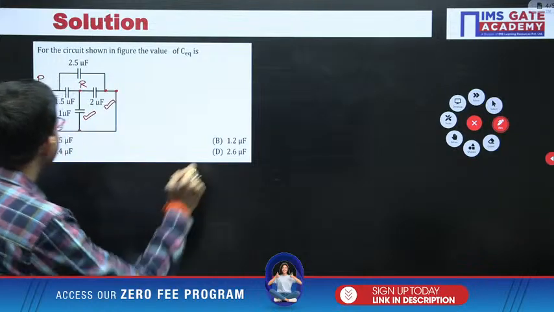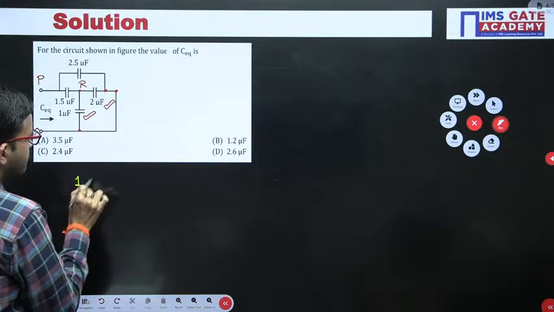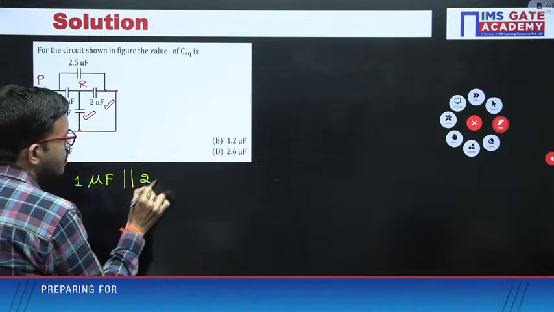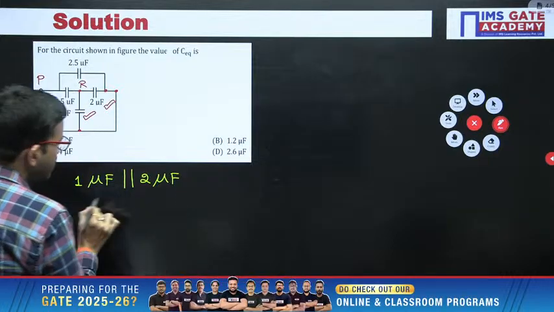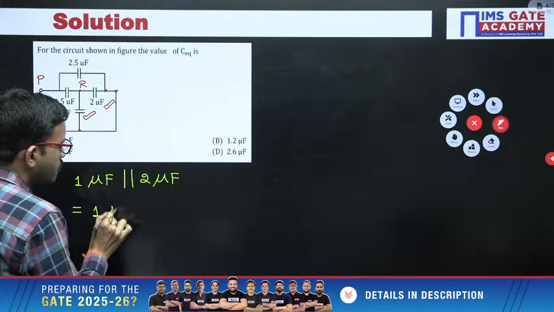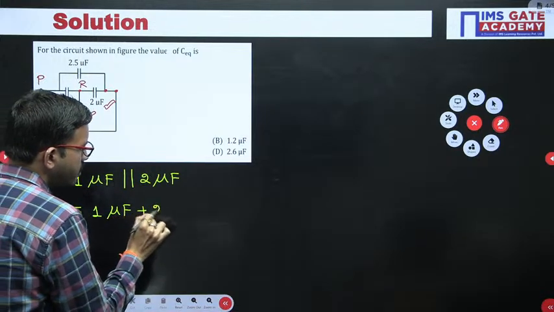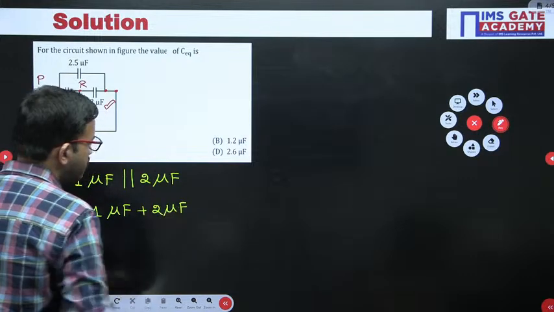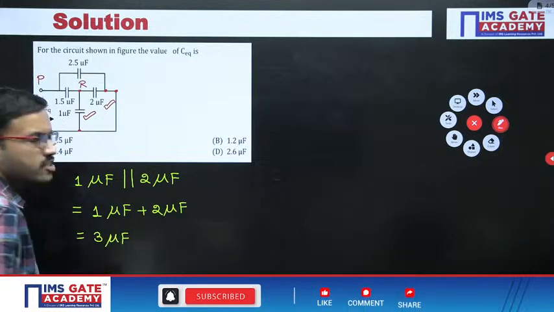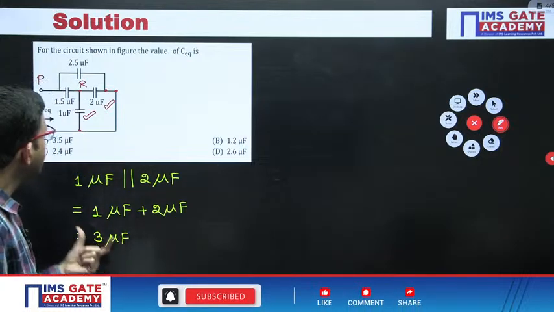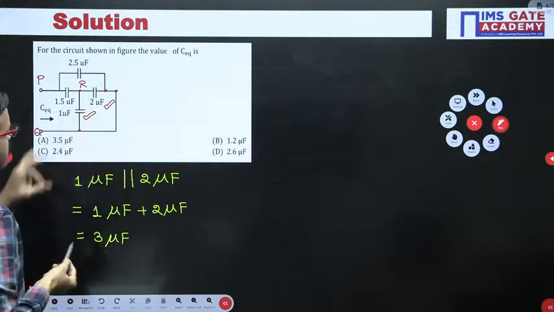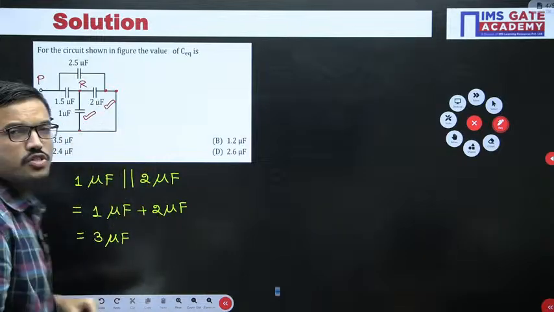So here 1 microfarad and 2 microfarad are both connected in parallel, which means we can add the respective capacitances. 1 microfarad plus 2 microfarad is 3 microfarad. This is the capacitance you got between the terminals R and Q after the simplification.